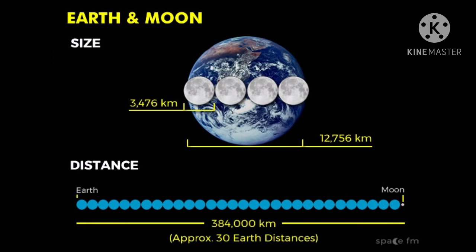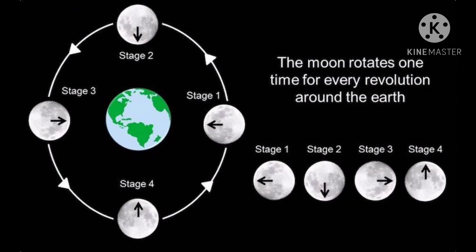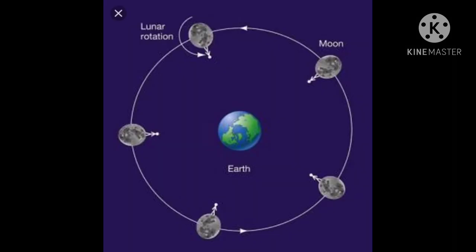It is about 3,84,400 kilometers away from us. Now you can compare the distance of the Earth from the Sun and that from the Moon. The Moon moves around the Earth in about 27 days. It takes exactly the same time to complete one spin. As a result, only one side of the moon is visible to us on the earth.